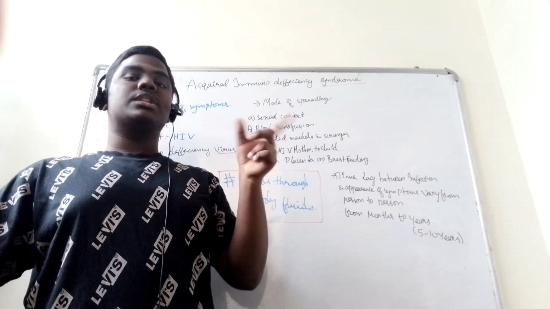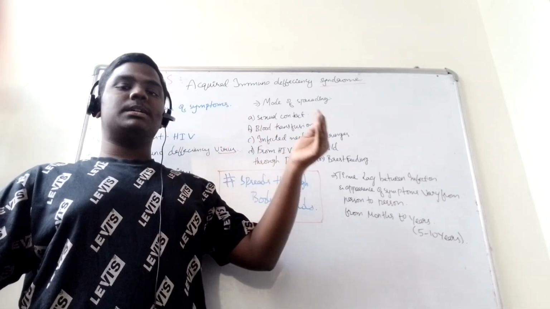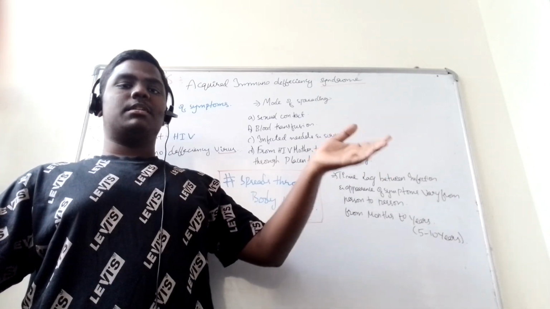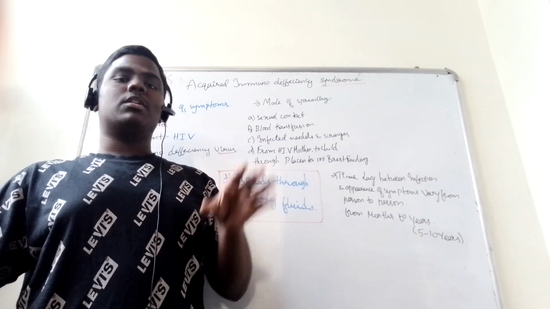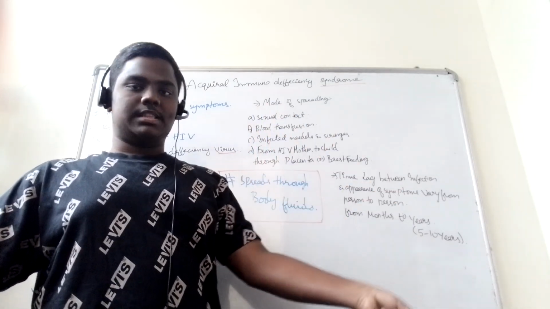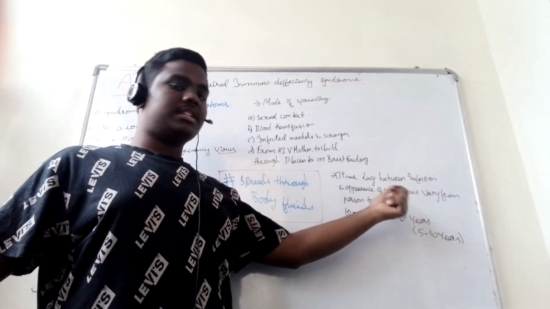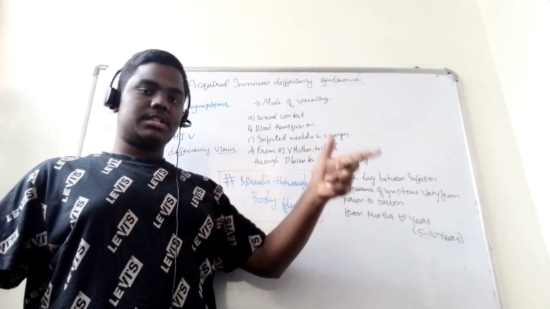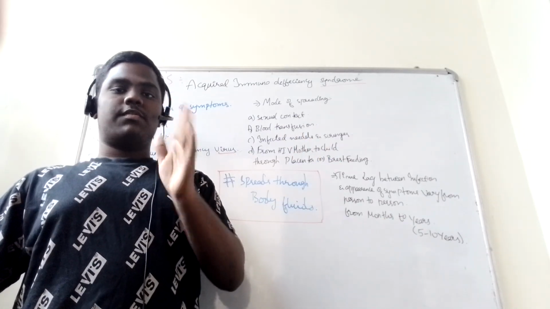Why? Based on the immune system. If his immune system is very strong, then he will show symptoms later, after some time. If it's an old person, then he will show symptoms on the spot, or maybe after a few months. So the time lag between infection and appearance of symptoms varies from person to person. It may take from months to years, maybe 5 to 10 years.